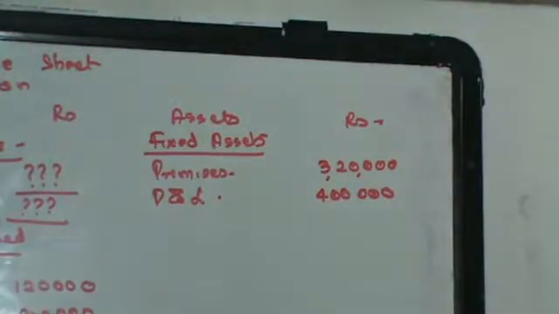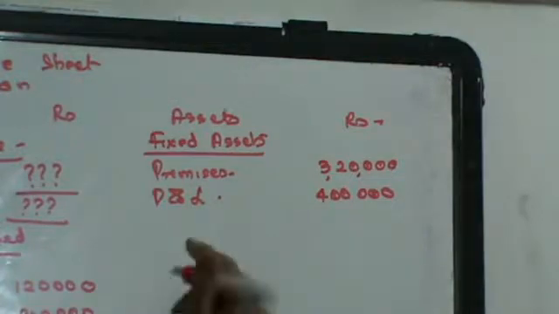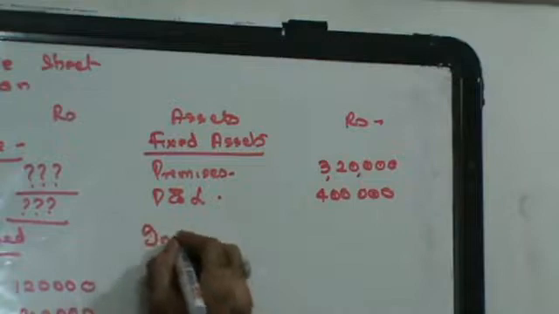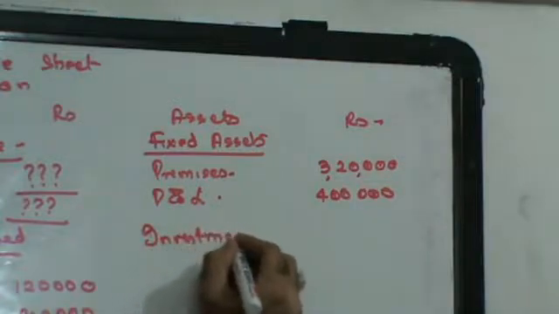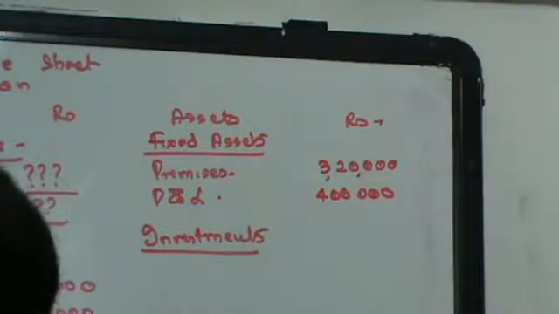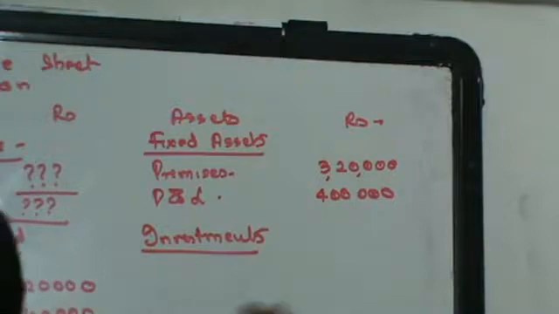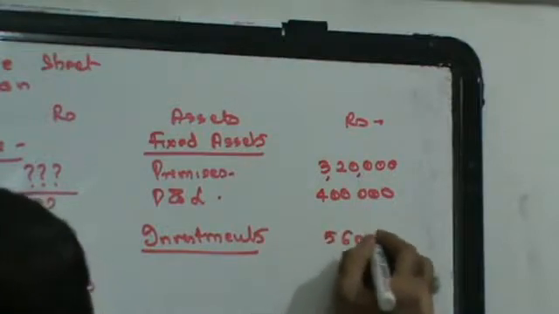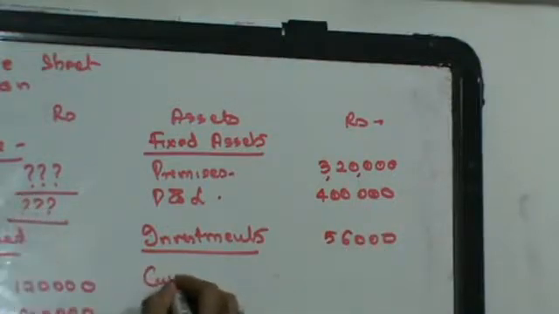Then you have investments. Investments 1,20,000, and you are going to reduce it by 64,000, so 56,000.